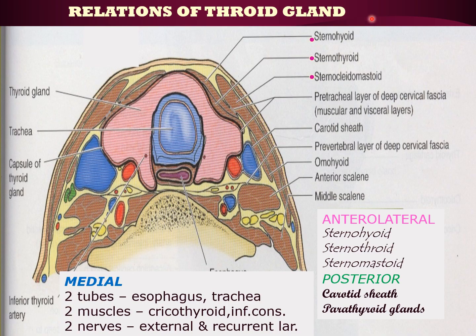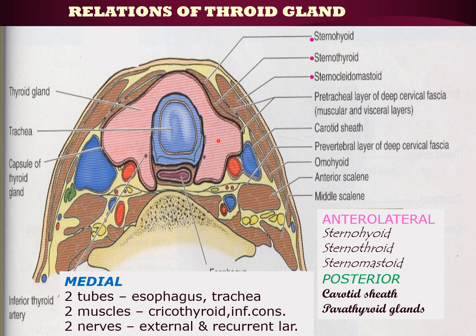Coming to the relations of the thyroid gland, it has a medial surface, an anterolateral surface and a posterior surface. What are the relations of the medial surface? The medial surface of the thyroid is related to two tubes, the esophagus and trachea. We can make out here the trachea and the esophagus, and this is a section of the thyroid gland in pink color.